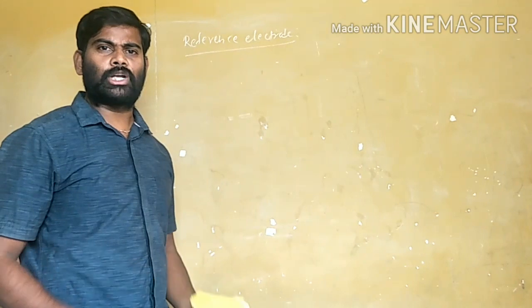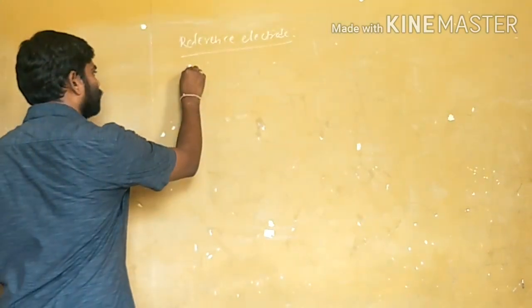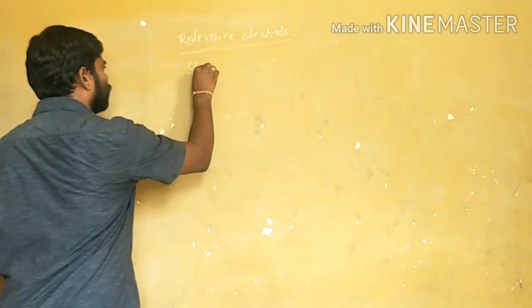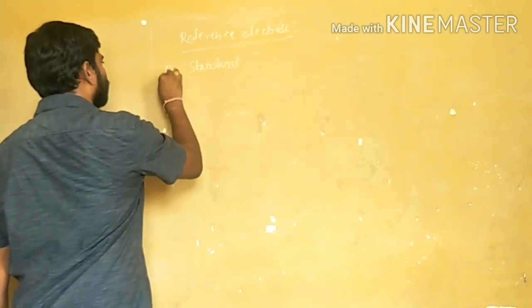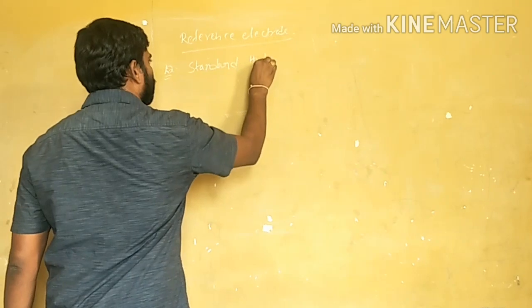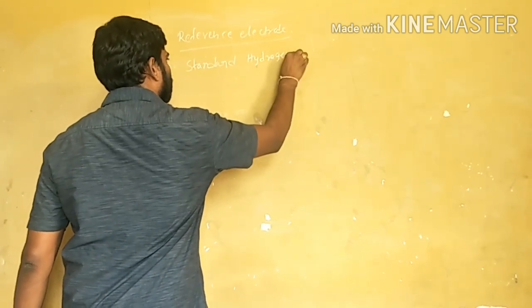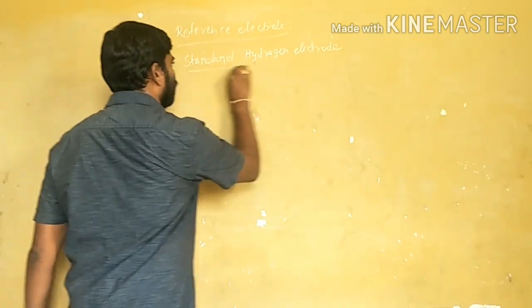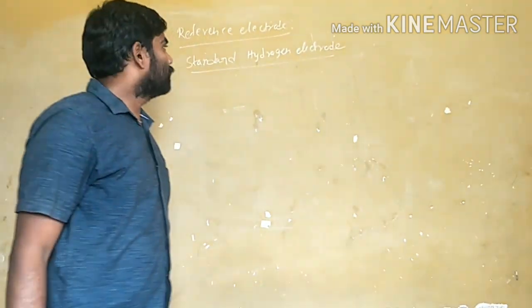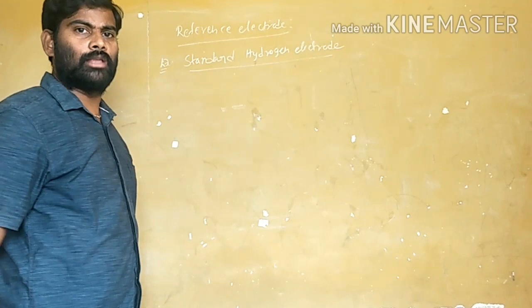One of the best reference electrodes is the hydrogen electrode, the standard hydrogen electrode. The standard example for the reference electrode is the standard hydrogen electrode.